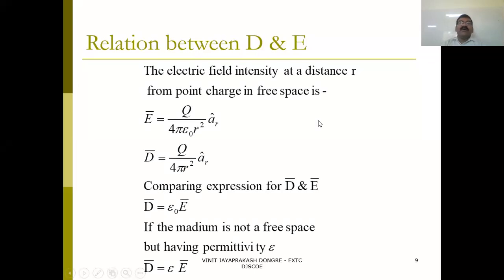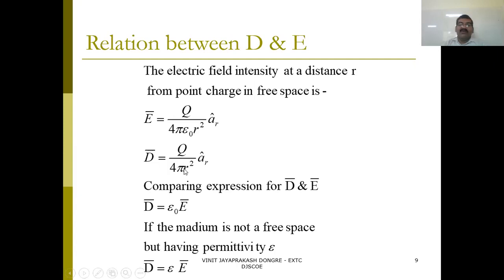Now, how can you get the relation? Simply, electric field strength E equals Q upon 4 pi epsilon 0 r square a_r. And you can observe D equals Q upon 4 pi r square a_r. So what is the relation between D and E? Only epsilon 0 is not there.